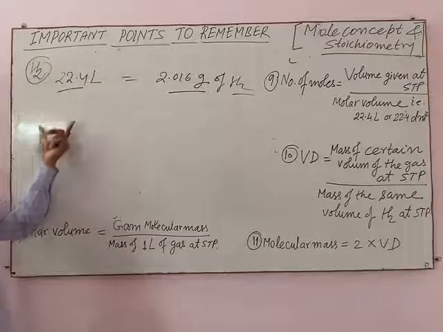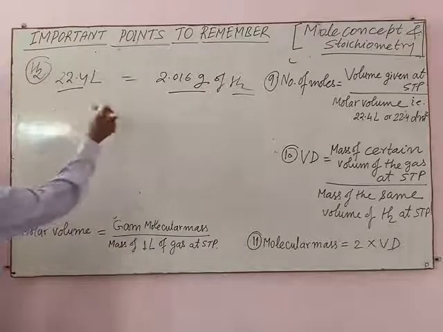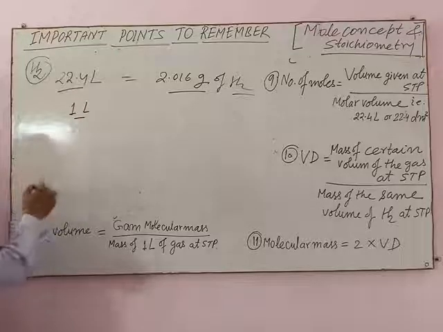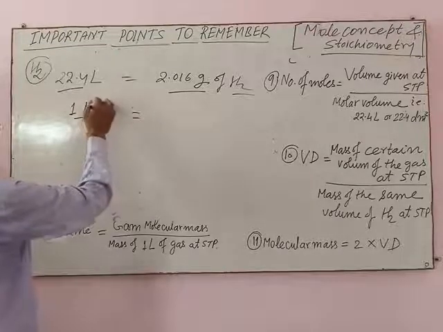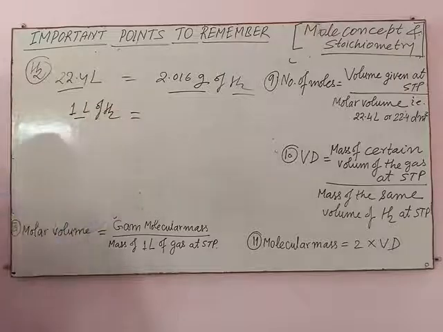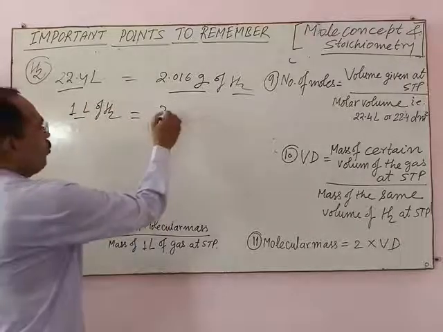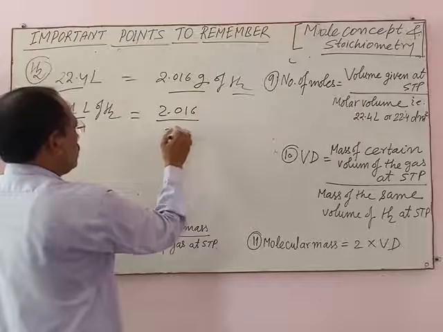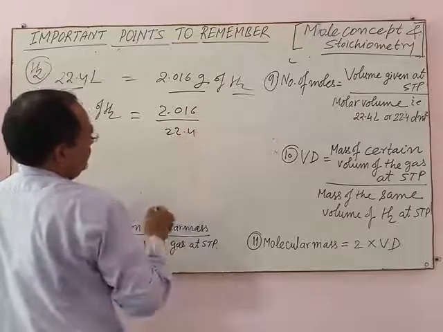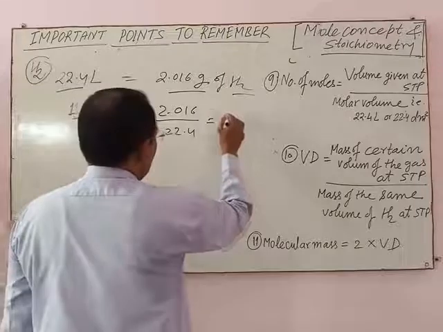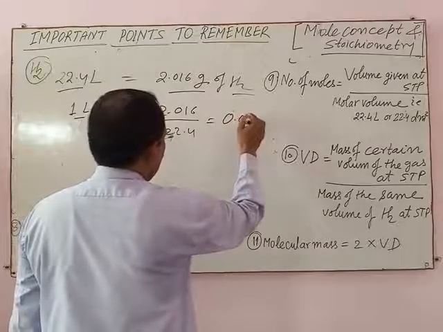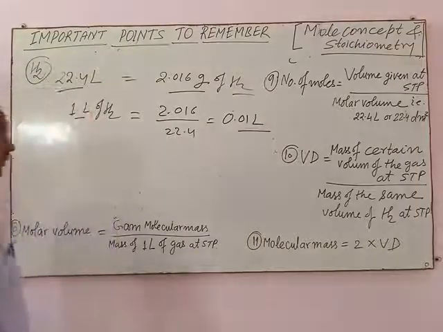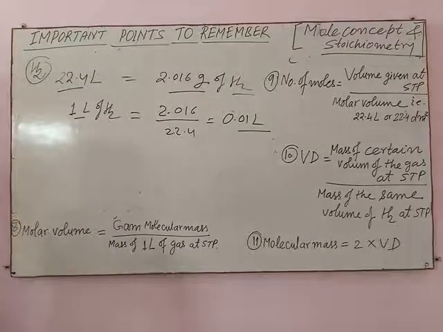Then what is the mass of 1 liter of H2? 1 liter of H2 at STP means 2.016 divided by 22.4. It gives 0.09 grams, about 0.01 at STP.